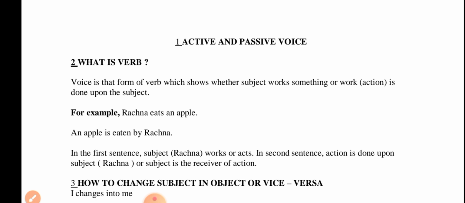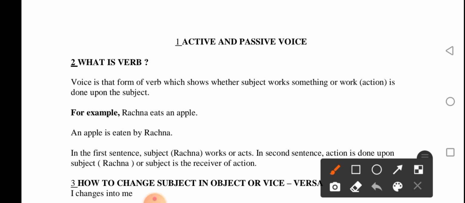Now let's proceed to today's lesson. Today's lesson is about active and passive voices. So we will see what is active, how to change active into passive voice, and passive into active voice. What are their structures? How to change verbs? What pronouns are to be changed in the active forms and in the passive forms.